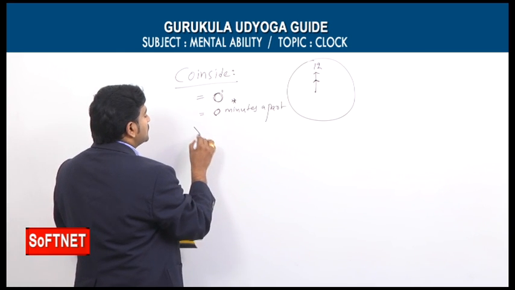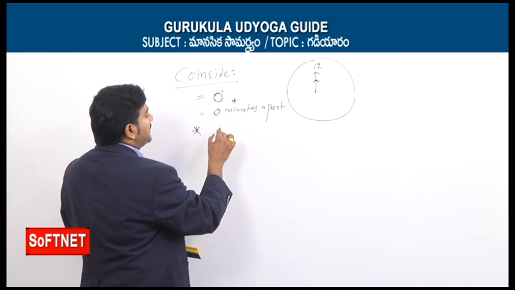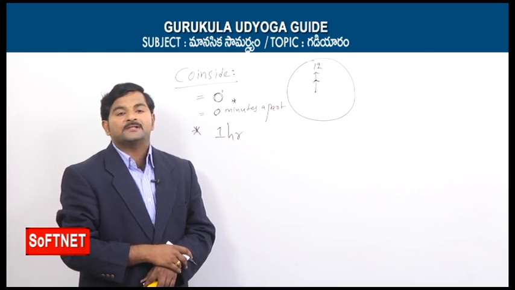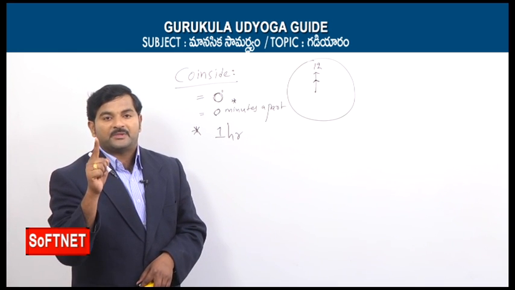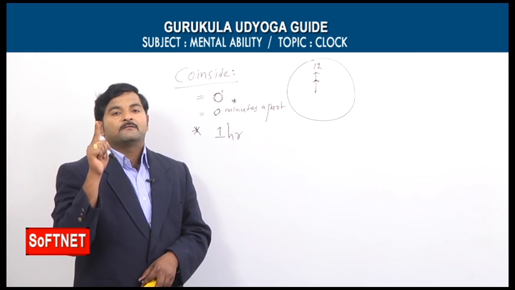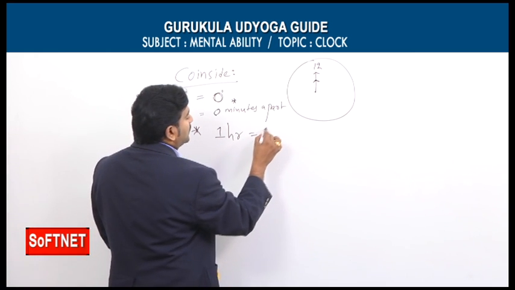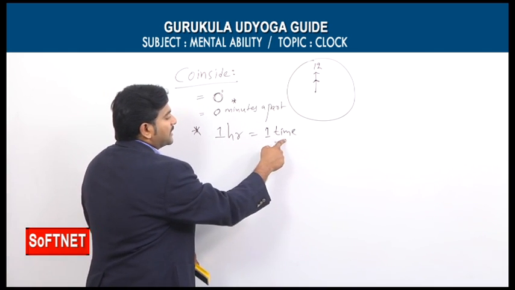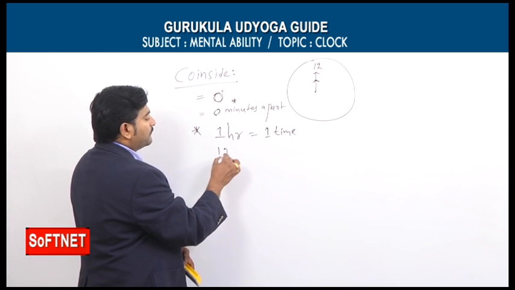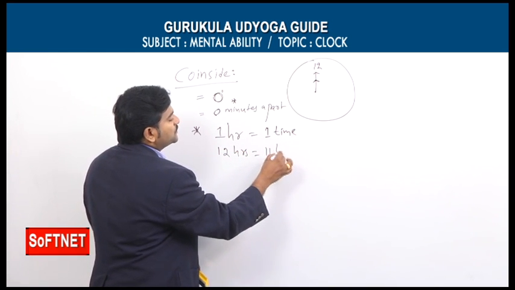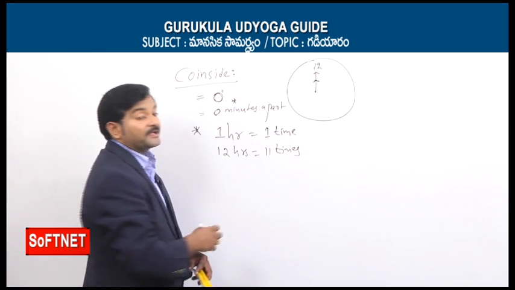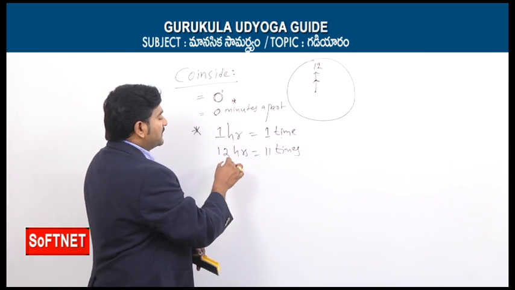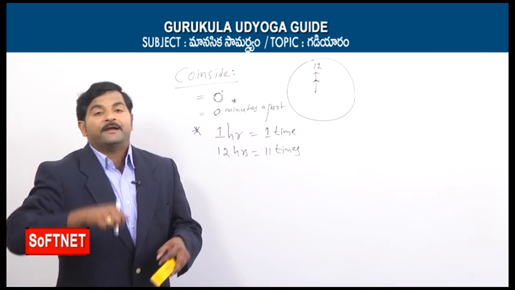And one more important condition is that in the span of every 1 hour, two hands coincide only one time. Again I am reminding you students, in the span of only 1 hour, two hands coincide only one time. So now you can ask one question. For 1 hour they coincide one time, but for 12 hours, these two hands coincide only 11 times. You may ask, for 1 hour it is one time, so for 12 hours it could be 12 times, then why is it only 11 times?